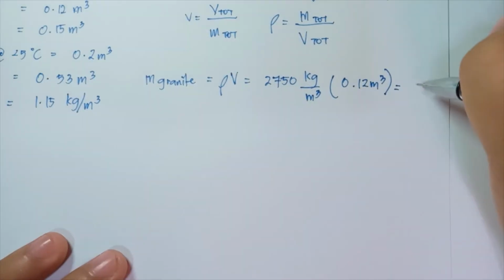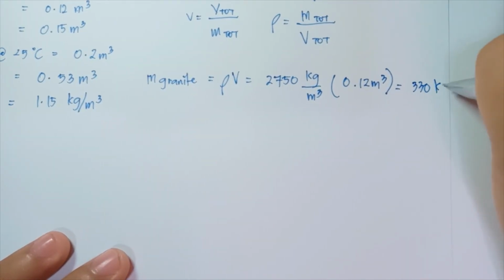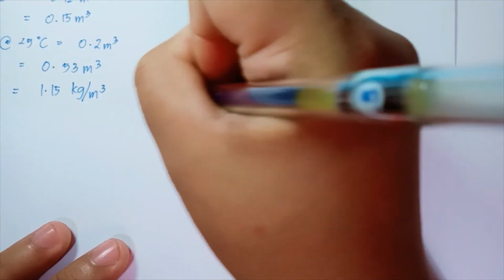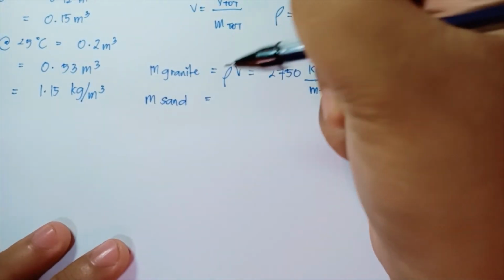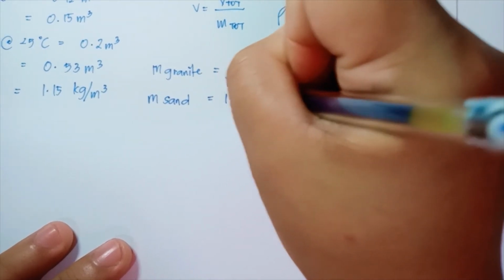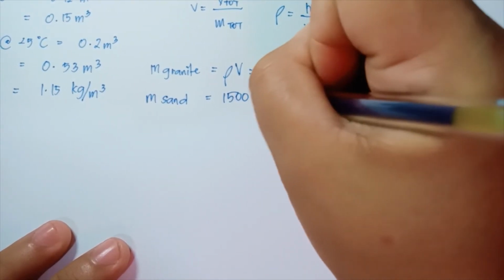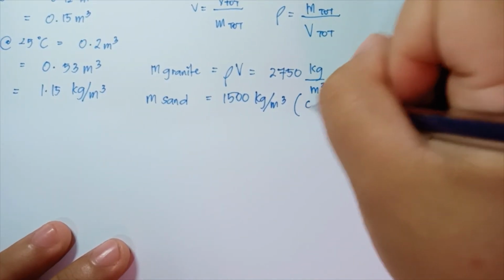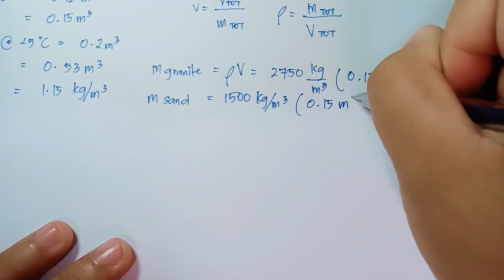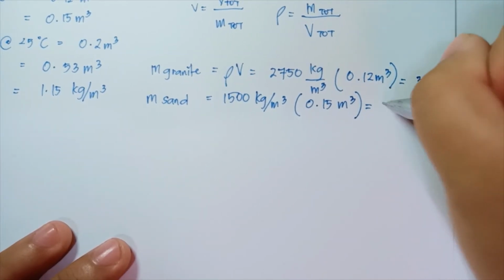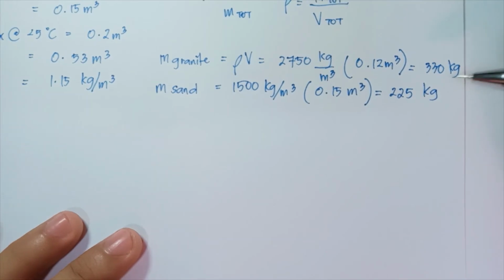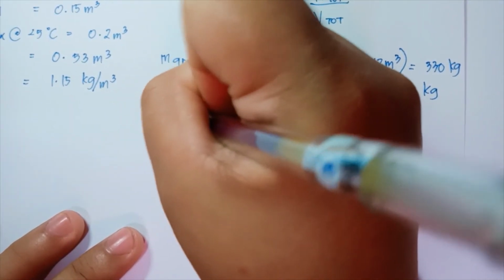So we get a total of 330 kilograms. Next, we get the mass of the sand. So the density is 1,500 kilogram per meter cube multiplied by its volume of 0.15 meter cube. So we have 225 kilograms.